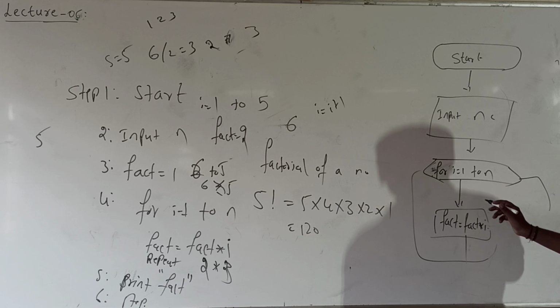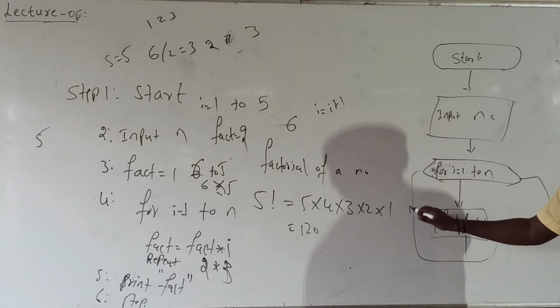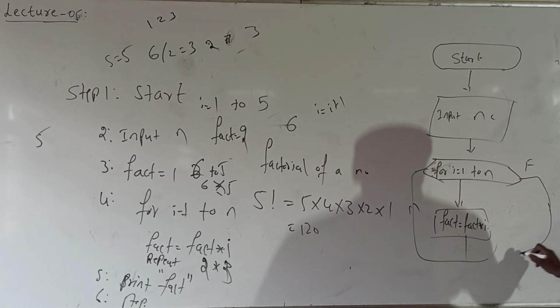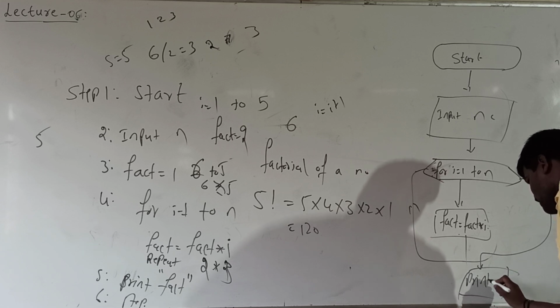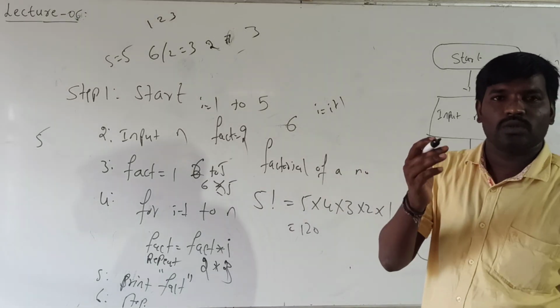If the condition is true, it will execute. After that, again it will go reverse and check. If it is false, it will print fact. Finally, we have to stop.